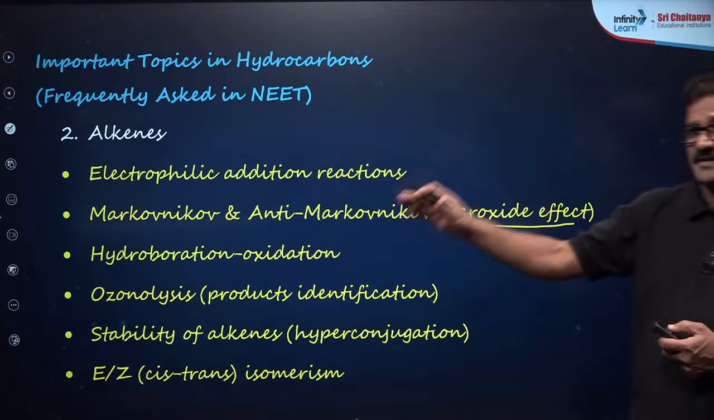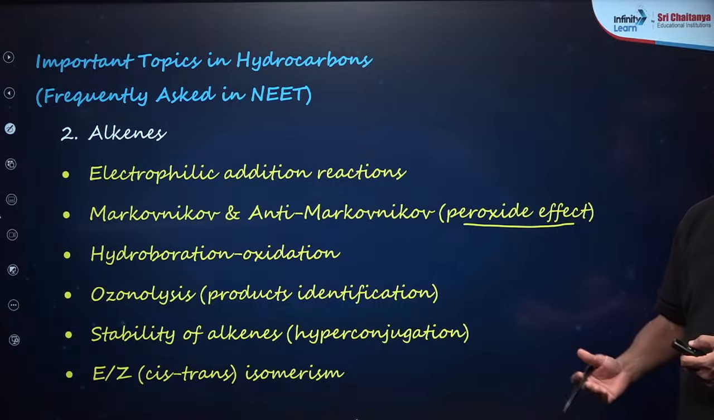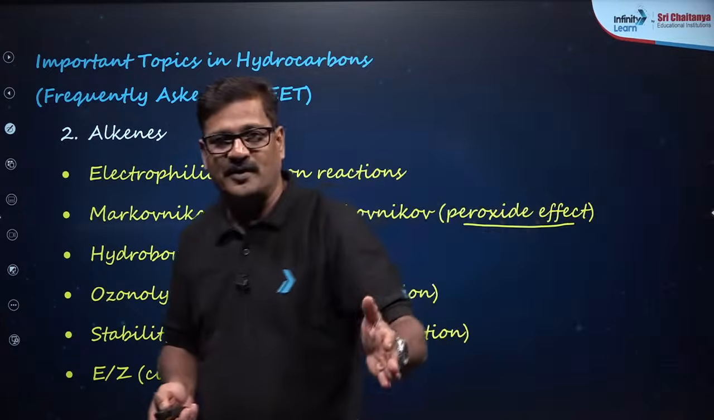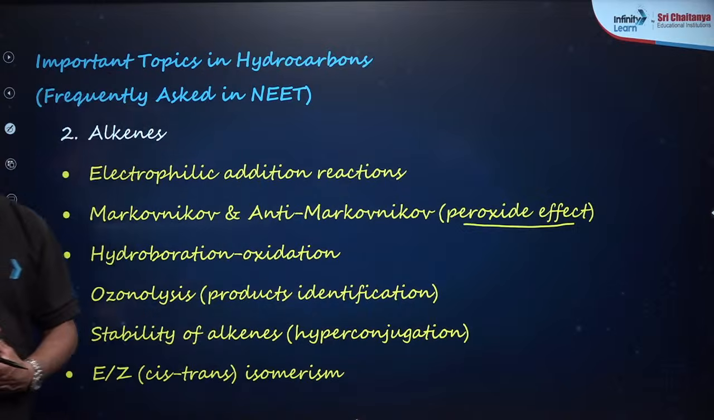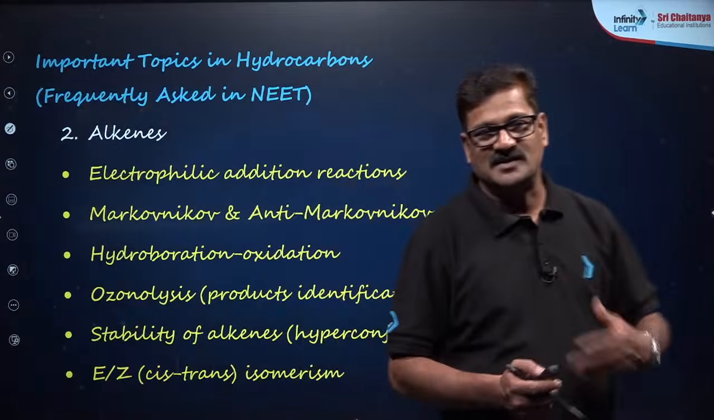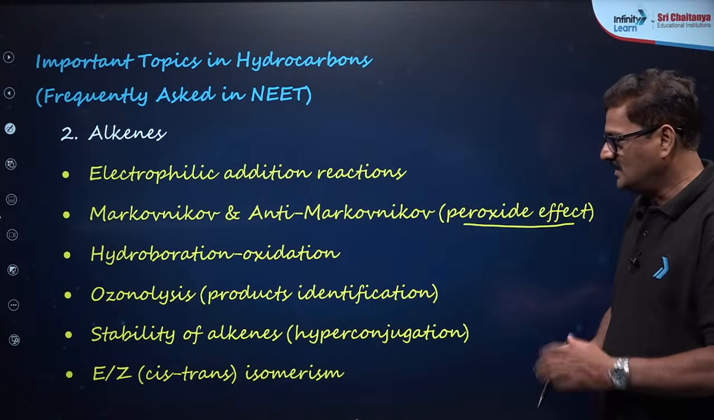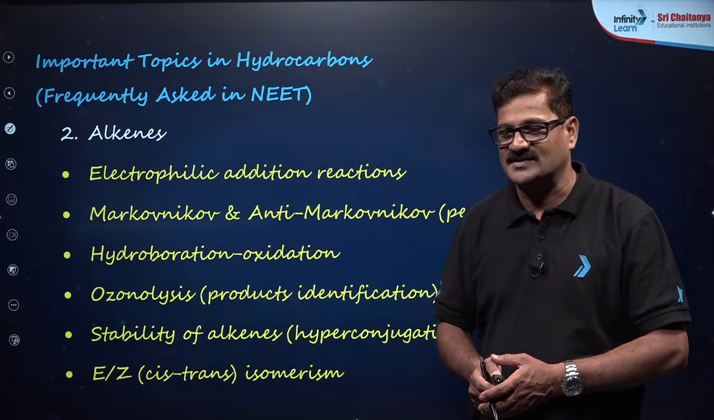You have to identify the reactant and product identification if the reactant is given. Stability of alkenes, you have to take the backbone of hyperconjugation and give the stability order, heat of combustion and the stability of alkenes are inversely proportional. And EZ configuration, cis and trans isomers.